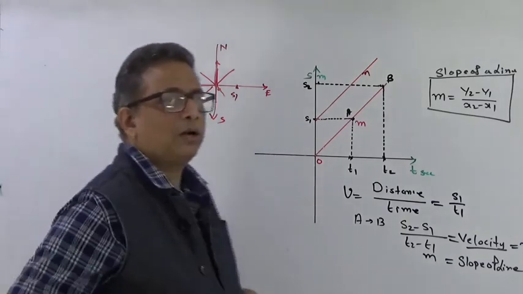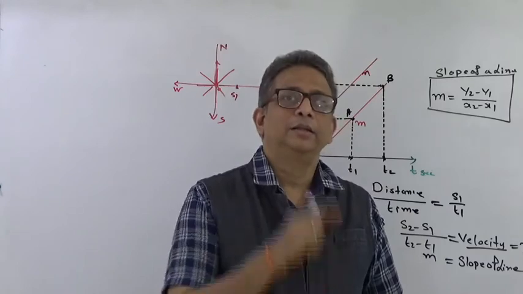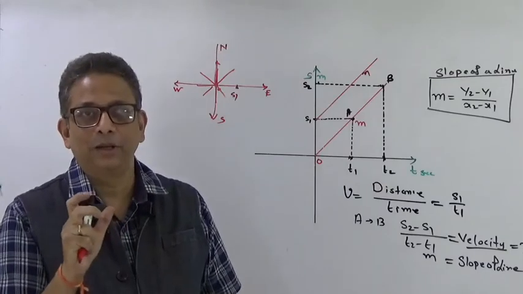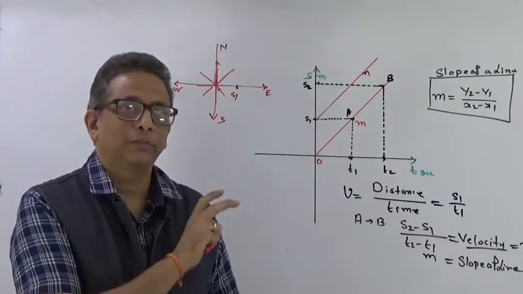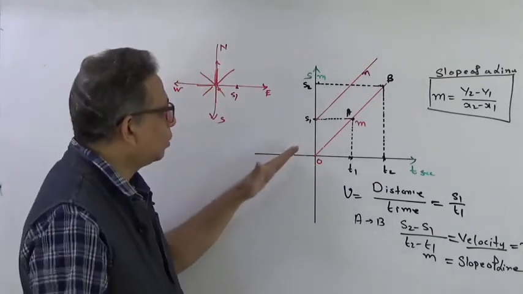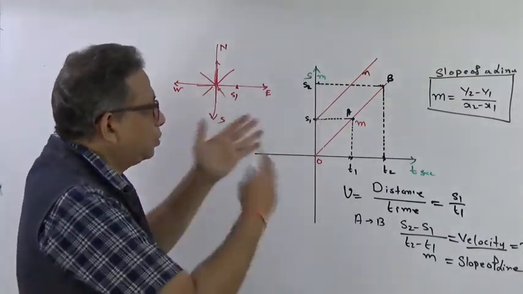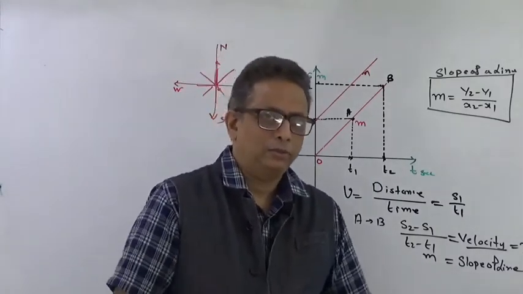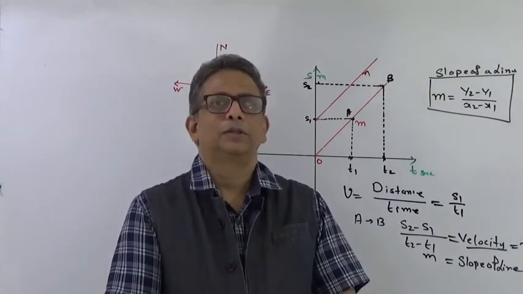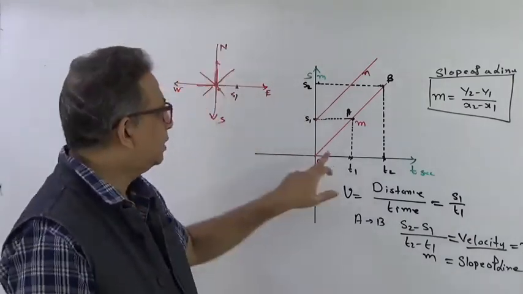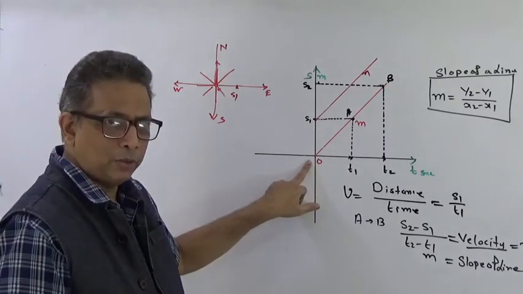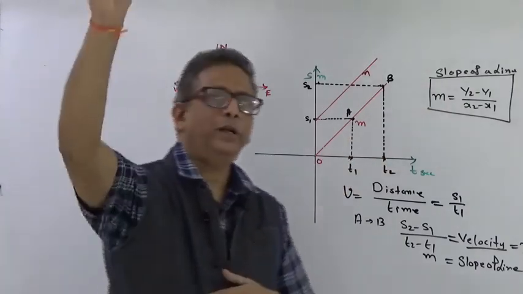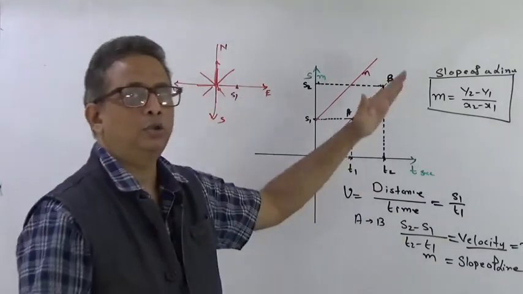Because this graph is not representing the direction of the motion, it is representing the velocity at which he is going. These are the confusing things that you should be able to understand and try to apply to that particular graph. Okay, so he is not moving in this direction. Direction here I have never told, there is no mention whether he is moving towards north or east or west or south or southeast, because that was not important to me. What was important to me was to understand that at time t equal to 0, he was at the origin, and after certain time t, he started to move away from that origin, whichever direction, but with a velocity which was equal to the slope of this line.